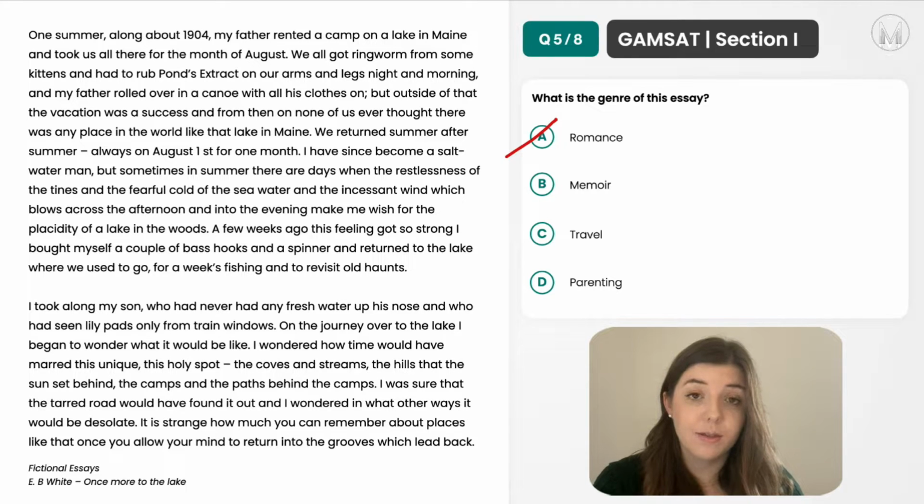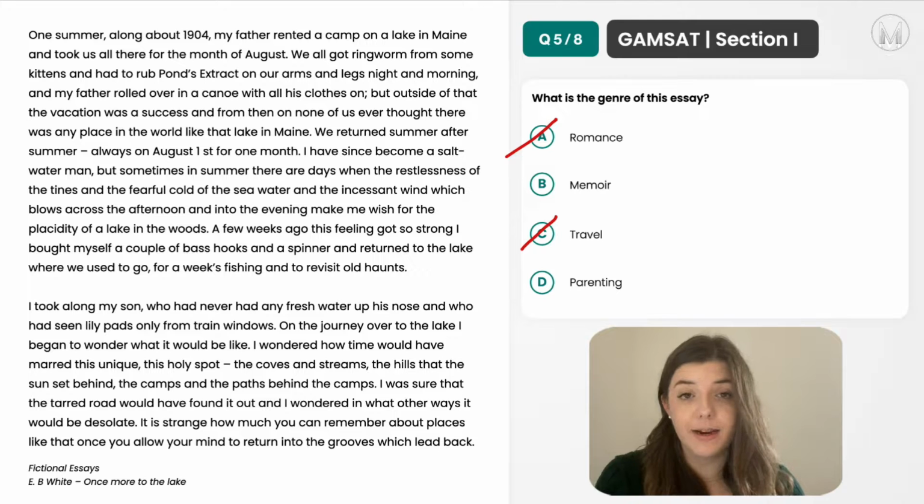Option B, a memoir. So this is definitely a self-reflective piece in which he's reflecting onto his own childhood and is now bringing his own son. So this is definitely going to count as a memoir, but we'll look at the other options as well. C is travel. So he's not exactly going to a new place to explore, he is just revisiting a place from his past. So in that sense, a memoir is definitely a better fit than travel. So we can rule out option C.